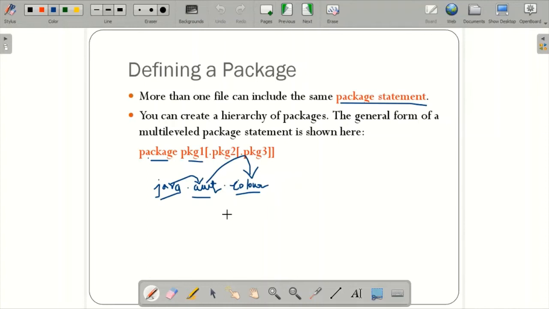One more advantage I can tell is regarding hiding. Packages allow you to hide classes. If you mention the package, they allow you to hide the classes, and whatever classes are contained inside the package can be easily secured. So this is regarding the package concept.